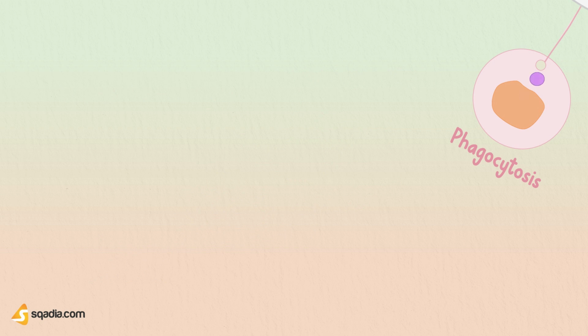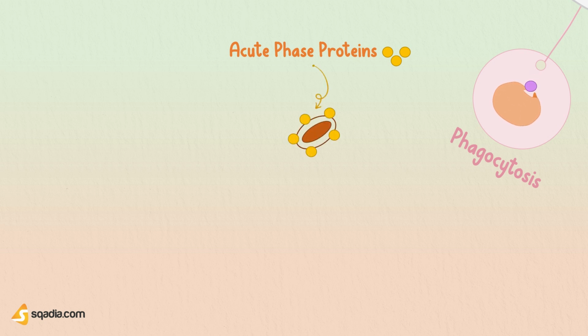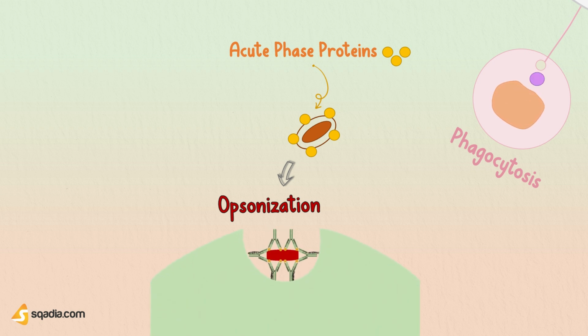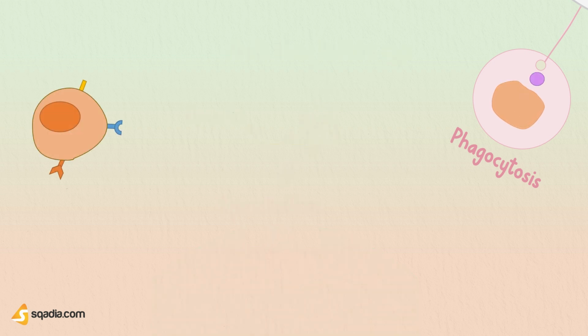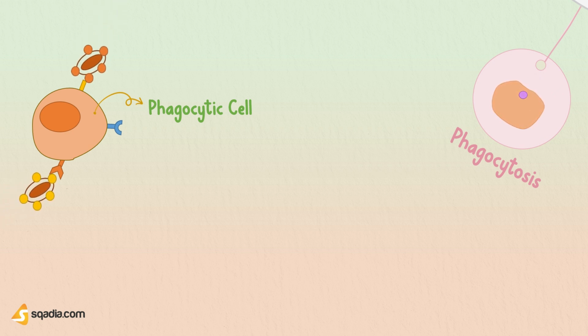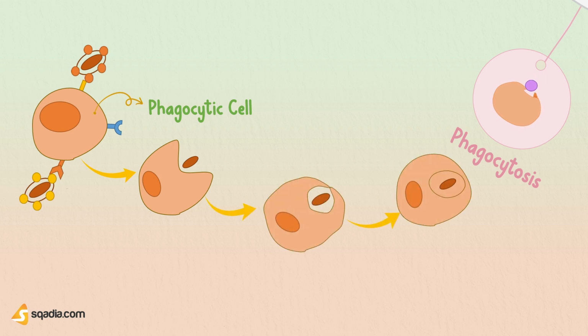Talking more about phagocytosis, immune proteins like acute phase proteins, like complement and antibodies, bind to the surface of bacteria by a process called opsonization. Well, opsonization is the important process in your defense system, by which particles or complexes are made readily ingestible for uptake by phagocytic cells. In simpler words, specific serum proteins, known as opsonins, coat the invaded bacteria. This opsonization allows the phagocytic cells, such as macrophages, to pick up the pathogen more easily and faster, and engulf them by the process of phagocytosis.